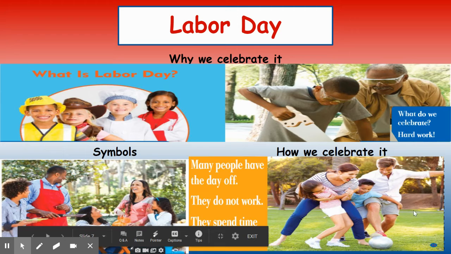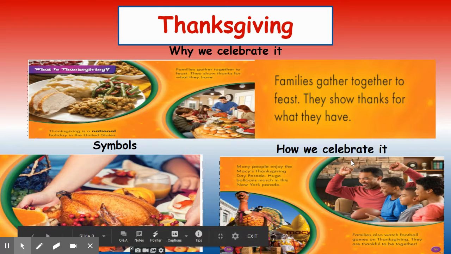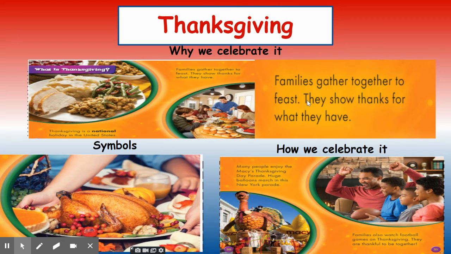And these are some ways that we do celebrate it as well. We spend time playing games with our families. We don't work or go to school on that day.